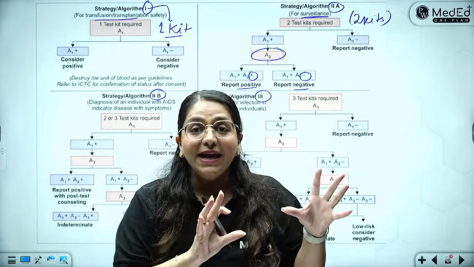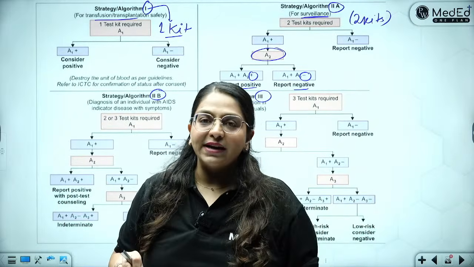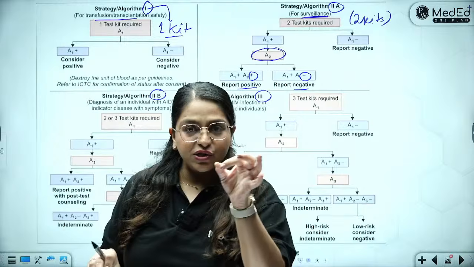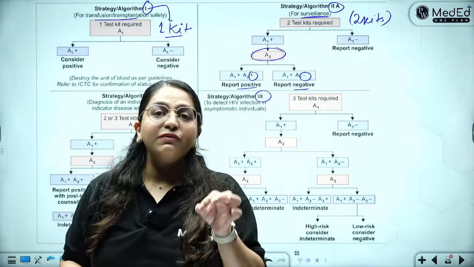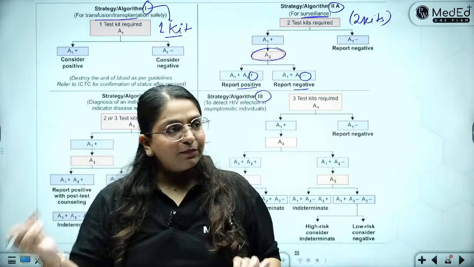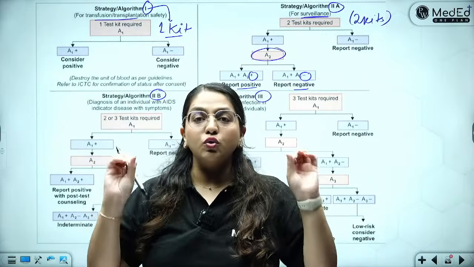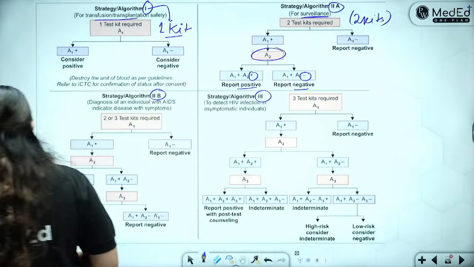Algorithm 2A is done for surveillance, using 1 or 2 kits. If it's negative, it's fine. If it's positive, then you do another kit, and whatever the second kit says, you agree to it. If it calls it positive, it is positive. If it calls it negative, it is negative. That is algorithm 2A.